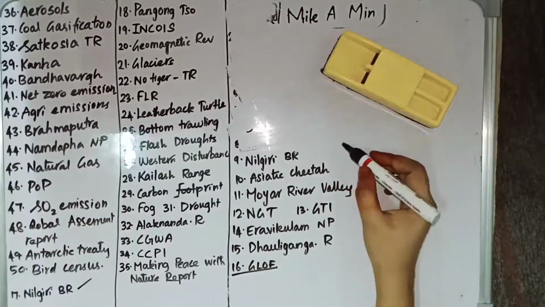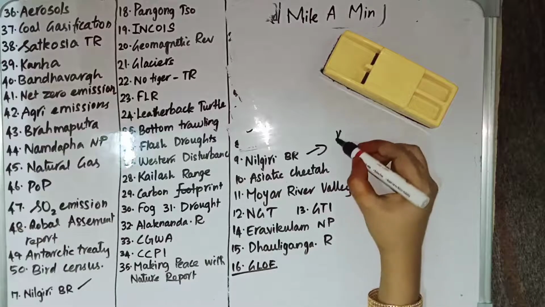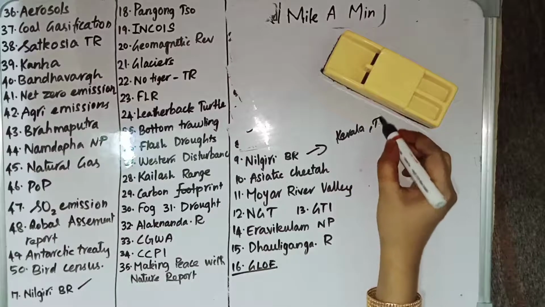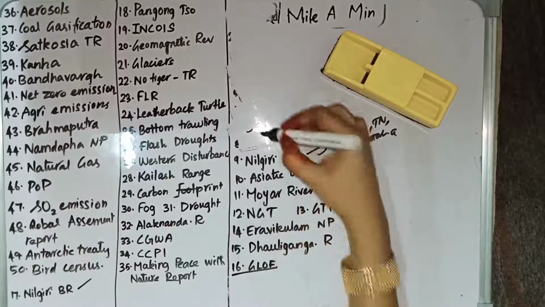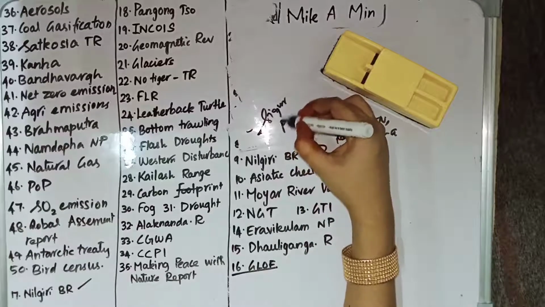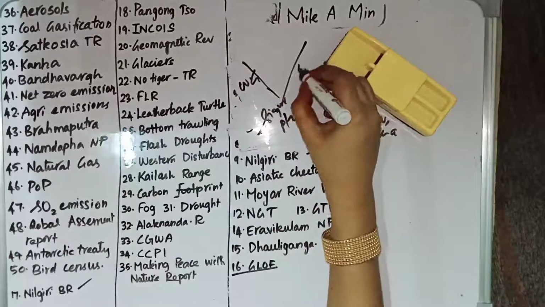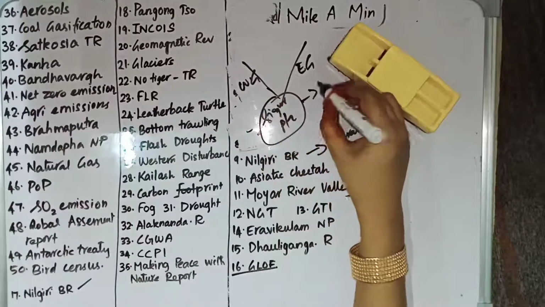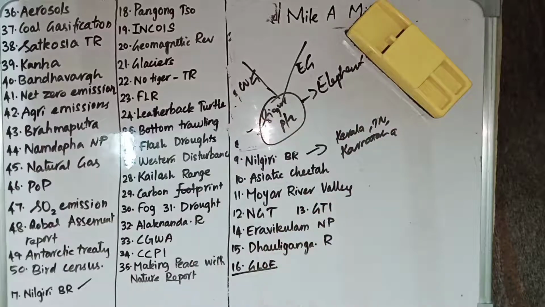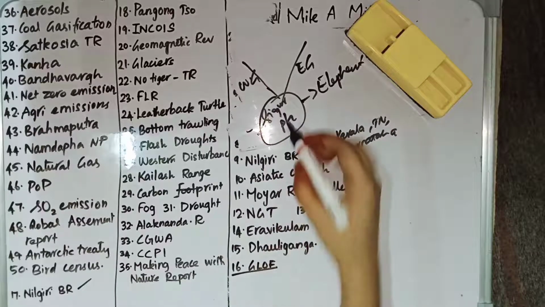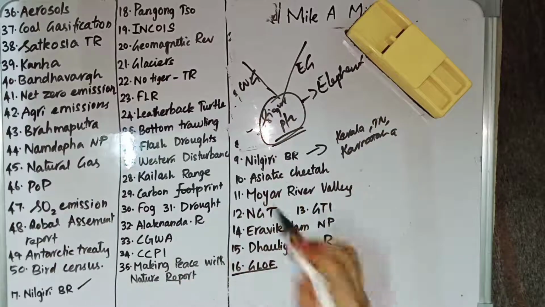And then we have Nilgiri Biosphere Reserve. Nilgiri Biosphere Reserve is the largest protected forest area in India and it is located in Kerala, Tamil Nadu and Karnataka. And we have Sigur Plateau. Sigur Plateau is the one which connects the Western Ghats and the Eastern Ghats, and it sustains the elephant population. The Sigur Plateau has Nilgiri Hills on the southwestern side.